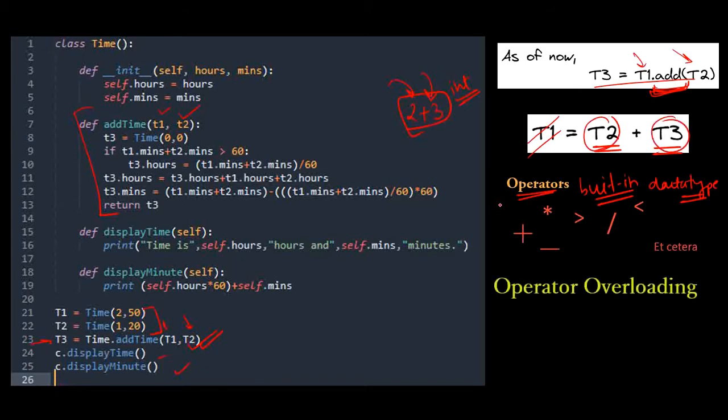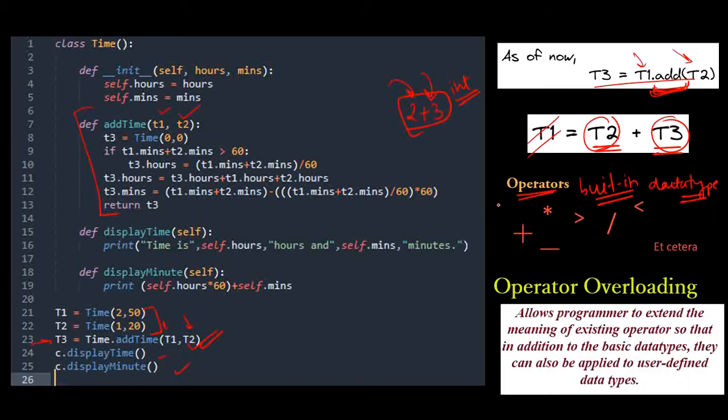But here comes the concept of operator overloading, which helps the programmer to extend the meaning of an existing operator. So we're going to extend the meaning of the existing operator plus, so that it will also be helpful to add two objects. In addition to the basic data types, it can also add objects. So it can also be applied to user-defined data types. This is the thing that I want to tell you.